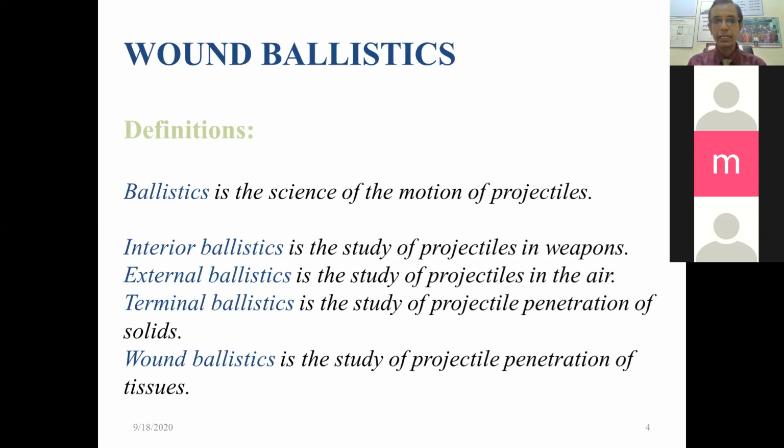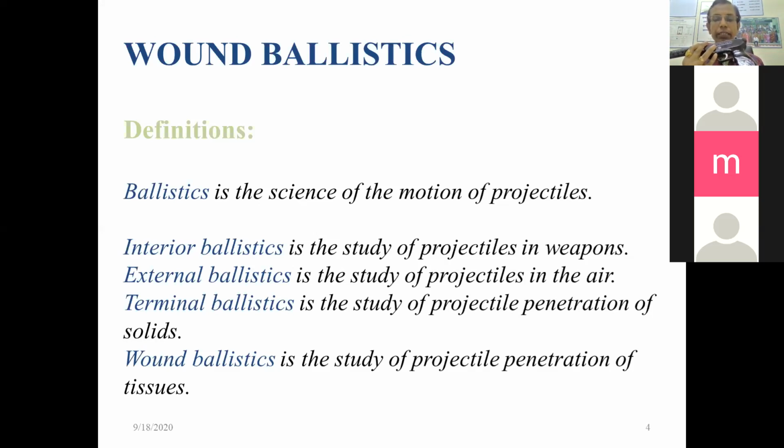So what is ballistics? Ballistics is the science of the motion of a projectile. It is divided into interior ballistics, that is the mechanism, what happens in this, like this is the pistol or it is an air gun, and what are its different parts, what is the cartridge, how it is placed, how it is fired, all these things come under interior ballistics.